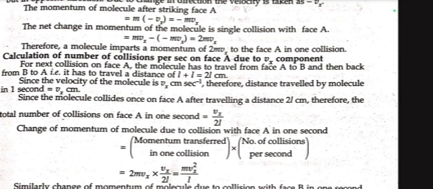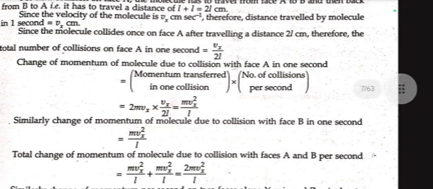Since the molecule collides once on face A after traveling a distance of 2L centimeter, the total number of collisions on face A in 1 second equals Vx upon 2L. Change of momentum of the molecule due to collision with face A in 1 second equals the momentum transferred in one collision multiplied by the number of collisions per second, which gives 2mvx multiplied by vx upon 2L, equals mv square x upon L.